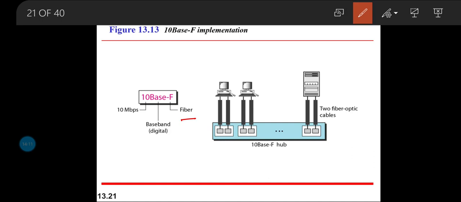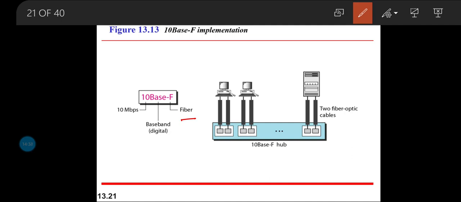But the drawback in the twisted pair cable connection was that we had two pairs of twisted wires, connected to the hub separately, and this creates attenuation if I try to increase the length of the twisted pair cable.